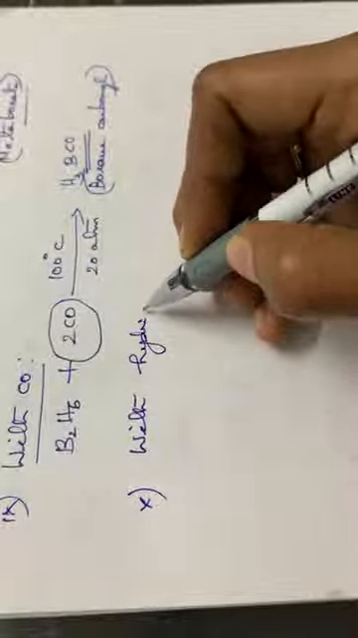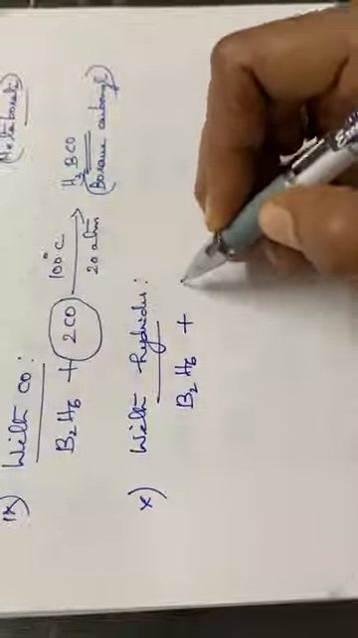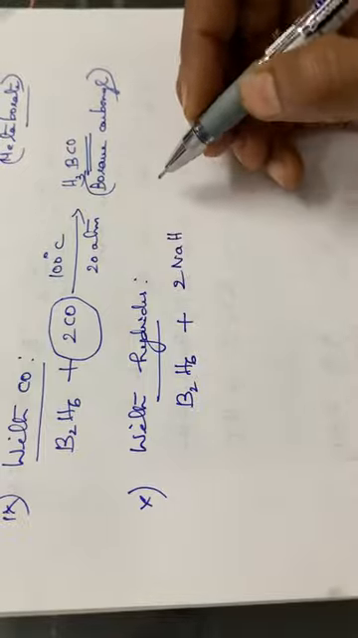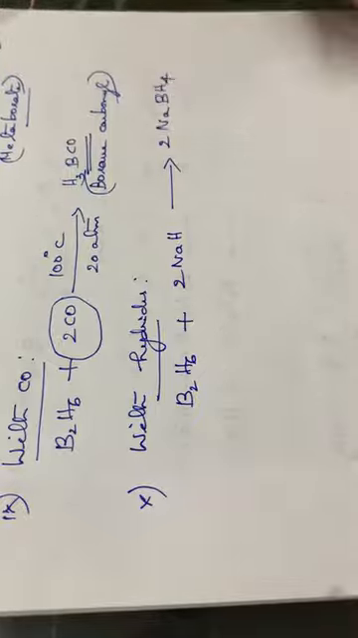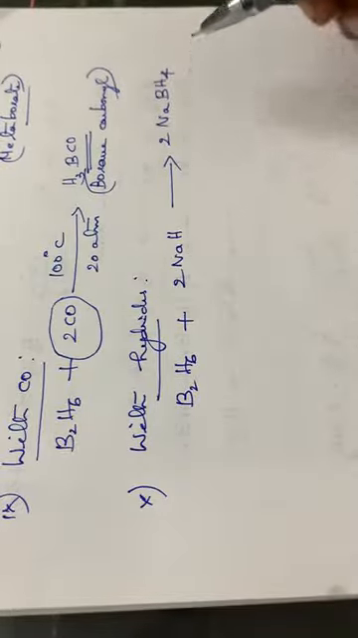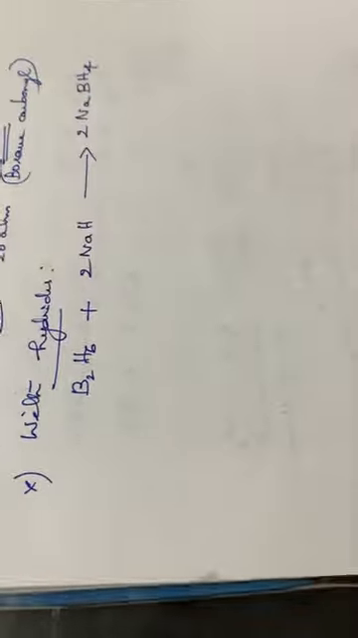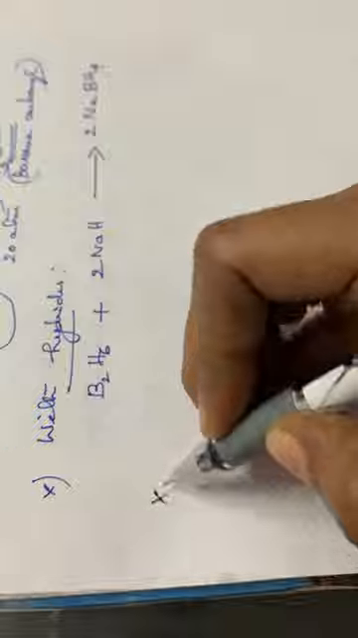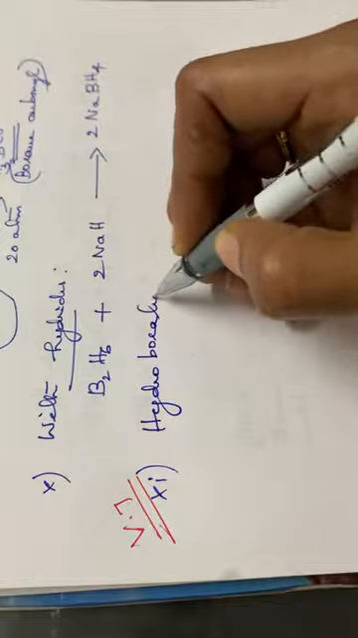With hydrides. B2H6 plus 2 molecules of sodium hydride, NaH, giving 2 NaBH4. Again a compound you are familiar with, that is sodium borohydride. Reduction using sodium hydride gives sodium borohydride. Then the next reaction, a very important reaction, the 11th one, the hydroboration reaction.